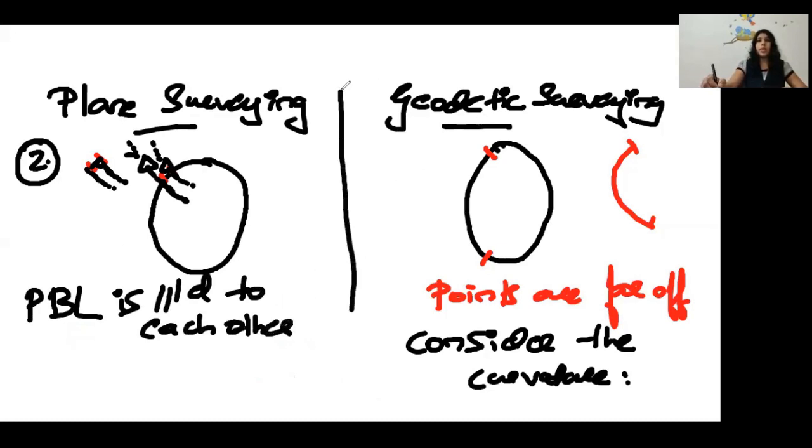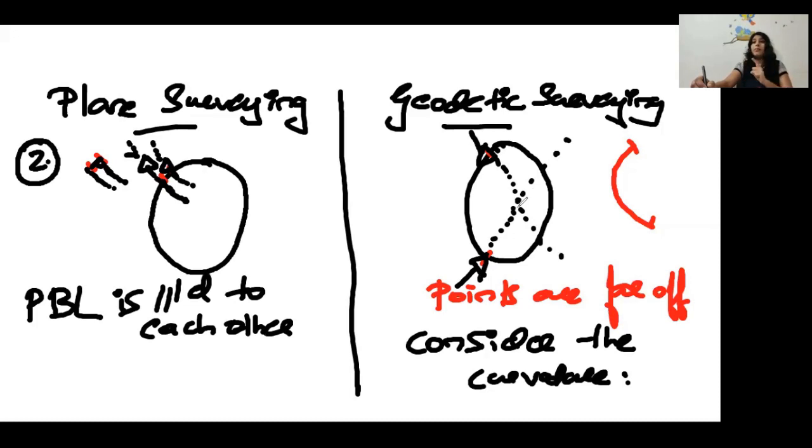So what about in geodetic surveying? As these 2 points are so far apart, I'm placing my plumb bob here. It will go somewhat straight. Here if I'm placing my plumb bob, it will go and they both will intersect. So in geodetic surveying, the plumb bob line will intersect at a point, and this point is called the center of the earth.